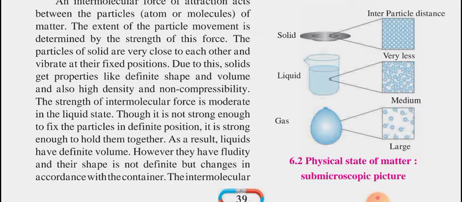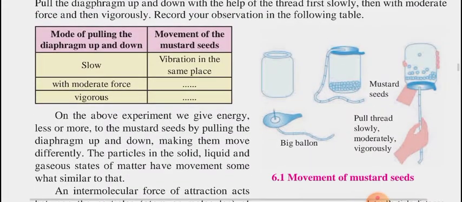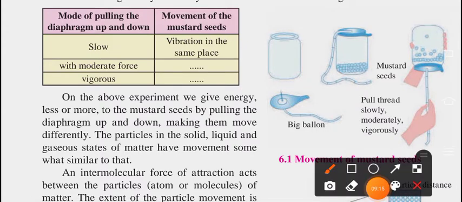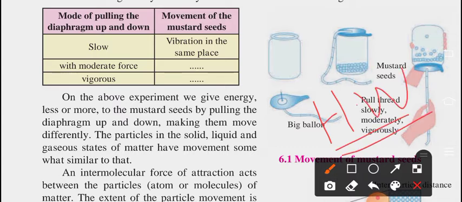Every time I tell you that whenever I am teaching something related to a diagram, you have to draw the diagram in your notebook or homework. Similarly here also you have to draw this diagram in your notebook. Movement of mustard seeds: you can observe how the movement is. If you are pulling slowly, then the mustard seed movement is very slow. If you are pulling moderately, then the mustard has a medium movement. And if you are pulling vigorously, then the mustard is moving a lot.